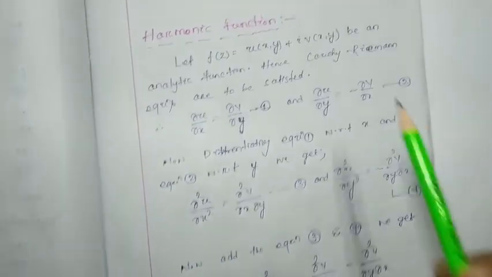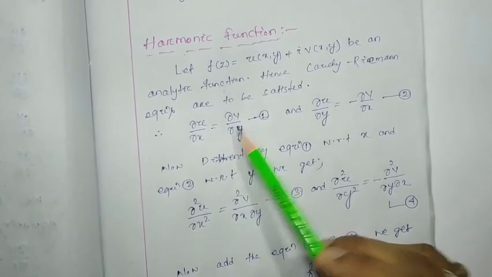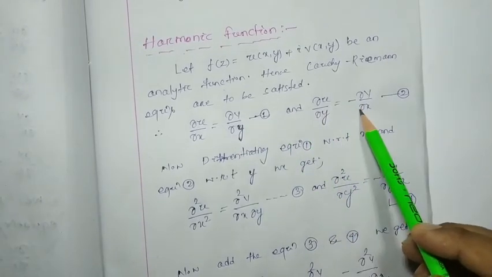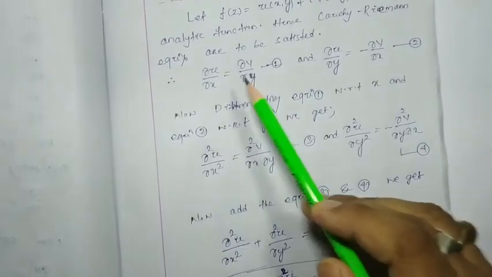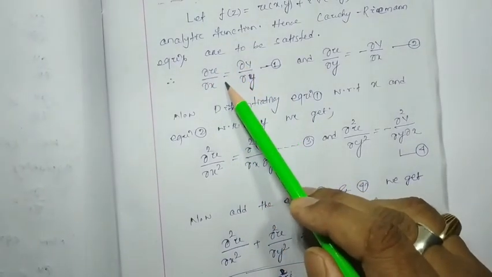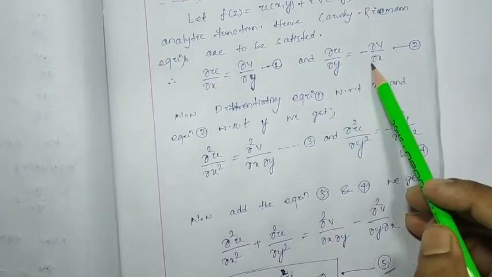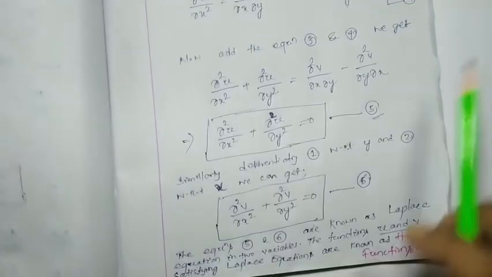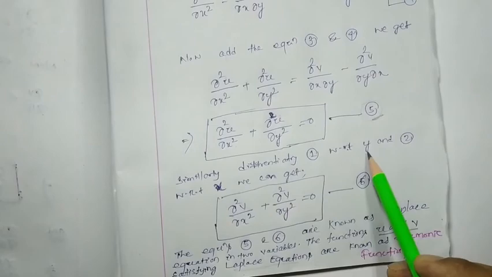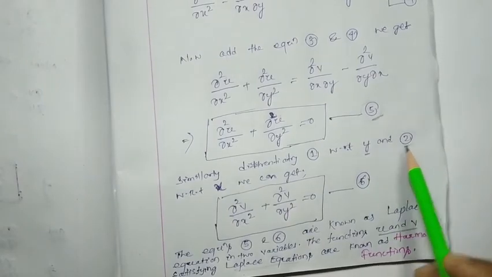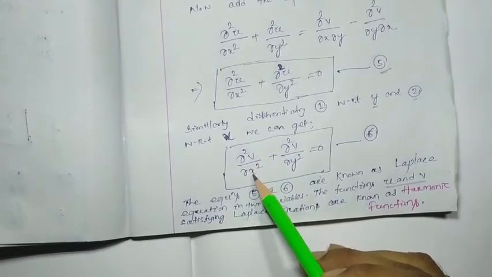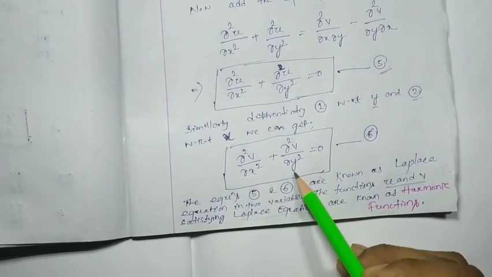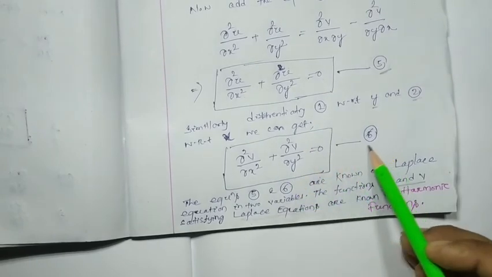Here we differentiated the first equation with respect to x and the second equation with respect to y. Now we just differentiate reversely. That means equation number 1 is differentiated with respect to y, and equation number 2 with respect to x. By solving in this way, we also find that ∂²v/∂x² + ∂²v/∂y² = 0. Let this be equation number 6.